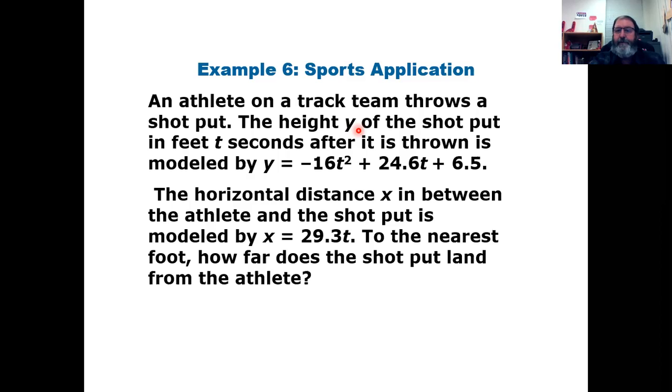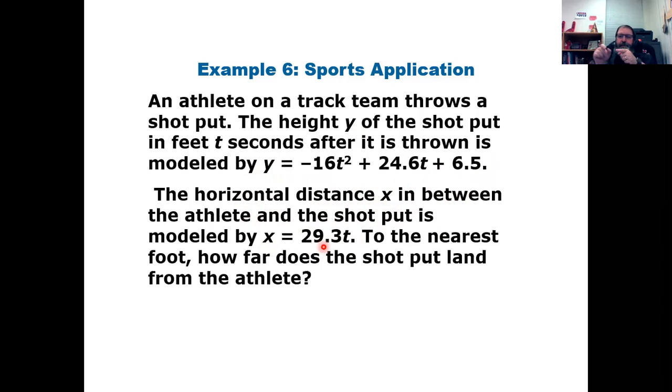after t number of seconds after it's been thrown, is modeled by this equation, and they give us the equation in the question. They also tell us that the horizontal distance x between the athlete and where the shot put lands is modeled by this equation. When we talk about horizontal distance, the athlete stands here, throws the shot put, it travels this path, but we want to measure this distance on the ground.